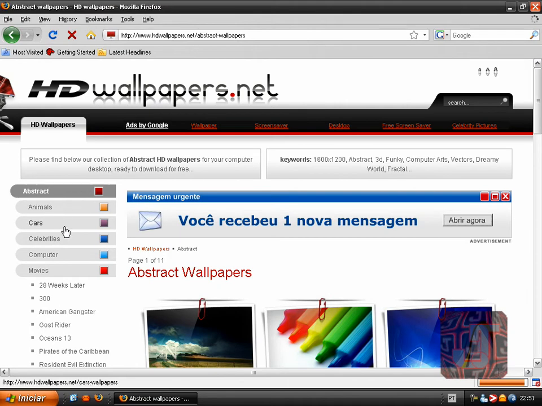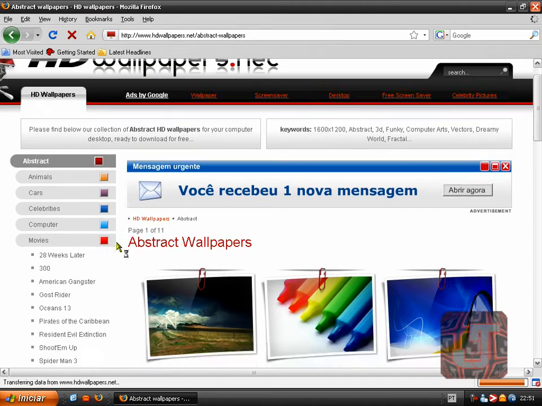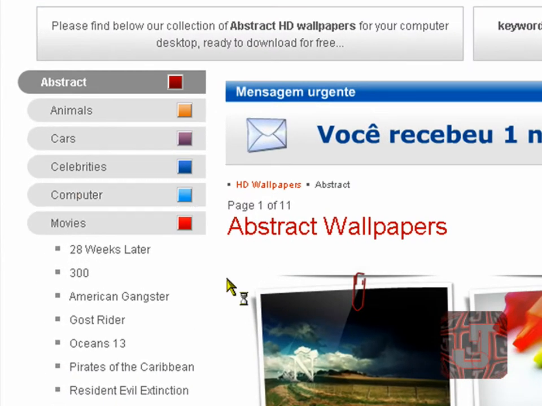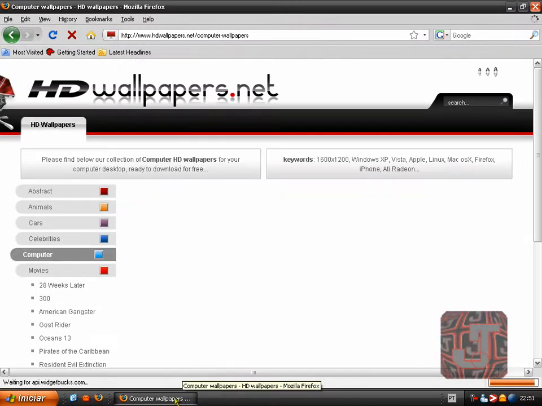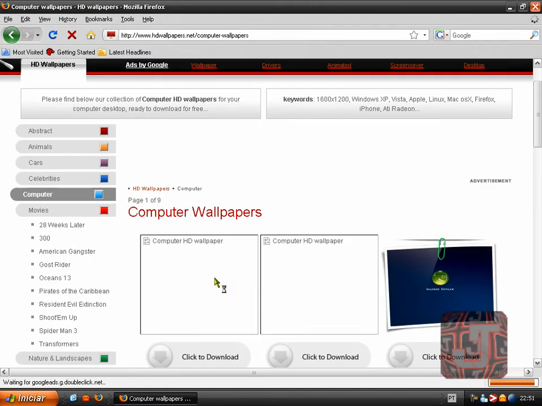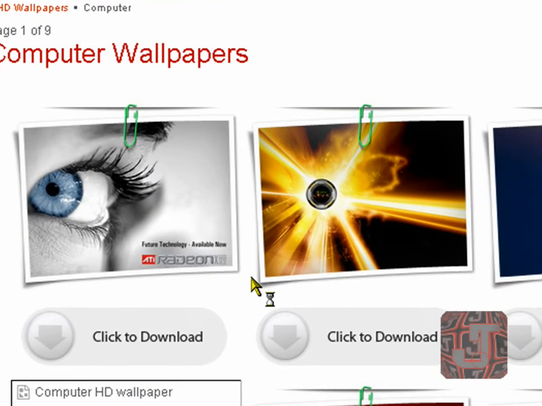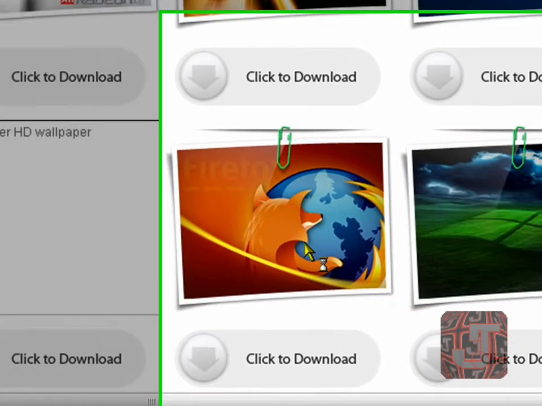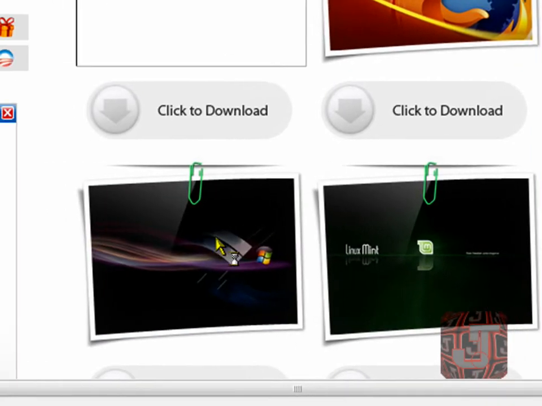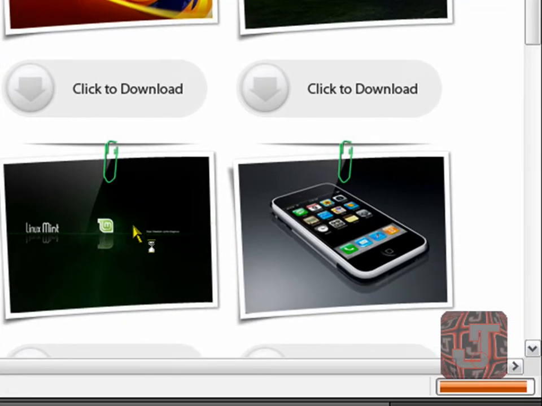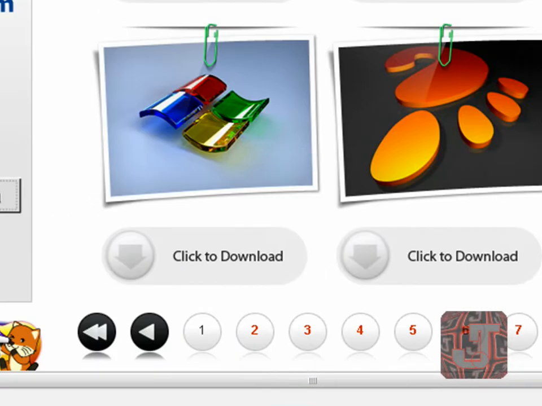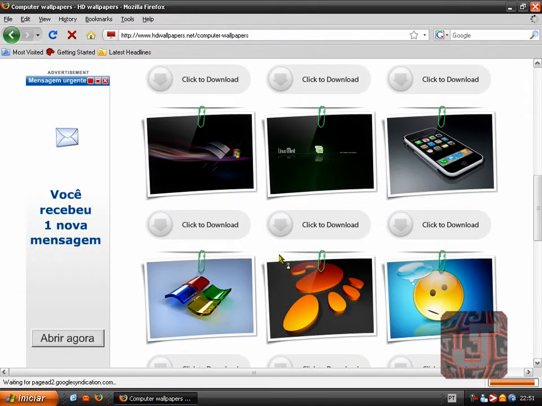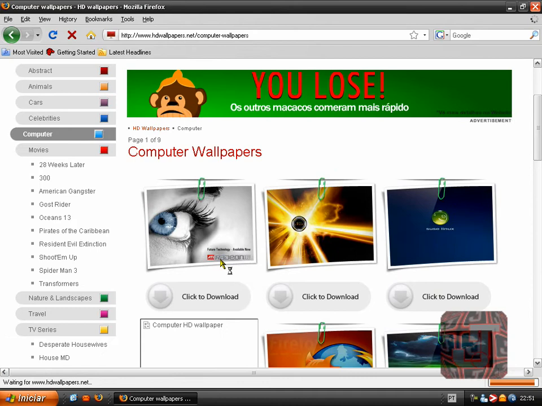theme. So let's go to computer themes, since we're messing around with computers. Okay. Computer HD wallpapers. So here's the whole thing: Radeon, Xbox Live, Linux, Firefox, Windows, Linux. Here's the iPhone. As you can see, these are all the wallpapers. There's 10 pages or more of each thing.